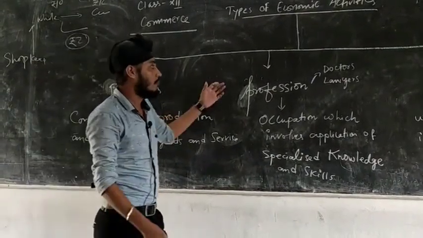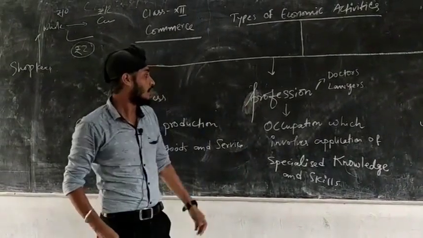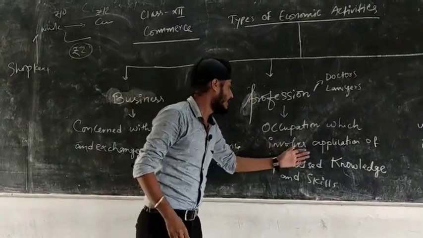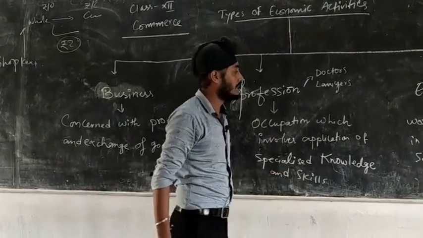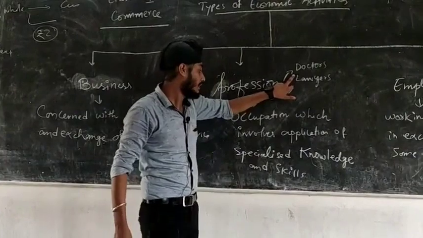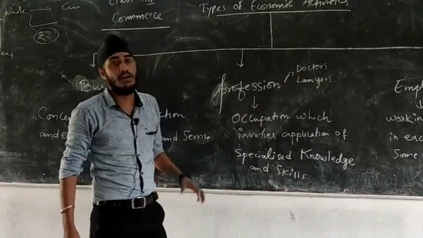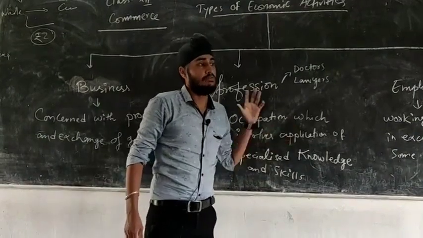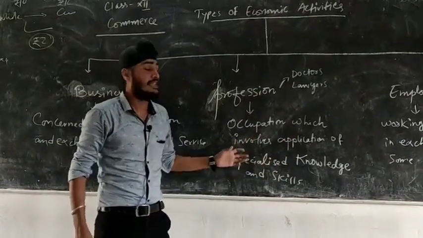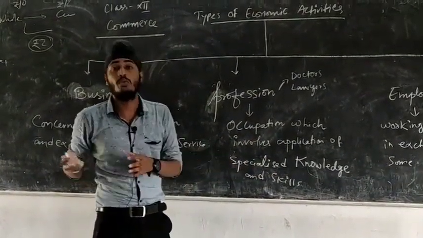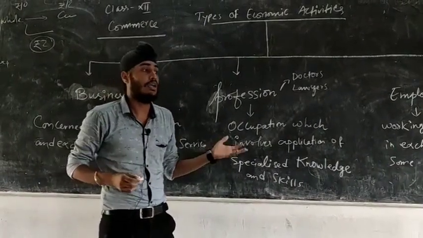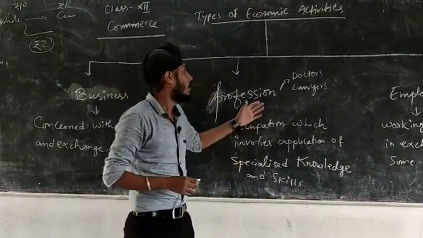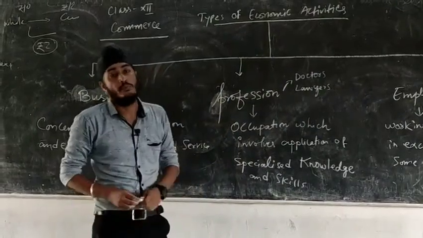And the next one is profession. Profession includes occupations which involve application of specialized knowledge and skills. Like a doctor has specialized knowledge and skill of treating patients. A lawyer has special knowledge and skill of cases related to tax, or they can be related to criminal affairs. So doctor and lawyer come under profession.